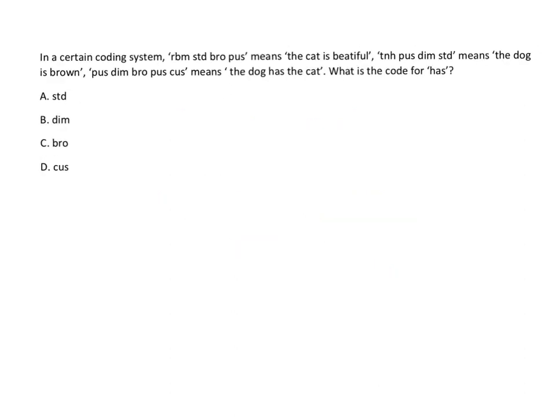In a certain coding system, RBM STD BRO PUS means the cat is beautiful. TNH PUS DIM STD means the dog is brown. PUS DIM BRO PUS CUS means the dog has the cat. So what is the code for has? So write down the given language. So first write RBM STD BRO PUS. Then you have TNH PUS DIM STD. Then you have PUS DIM BRO, then CUS. You have PUS and then CUS.